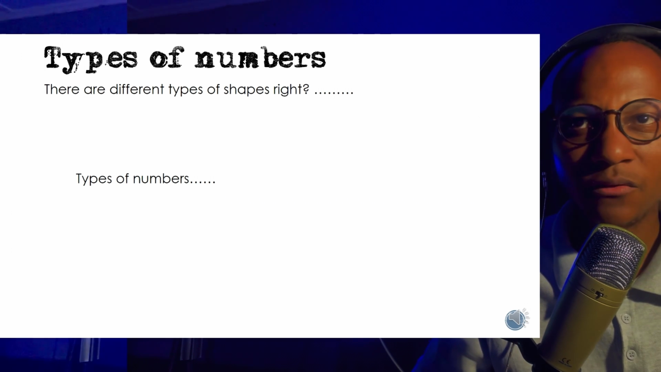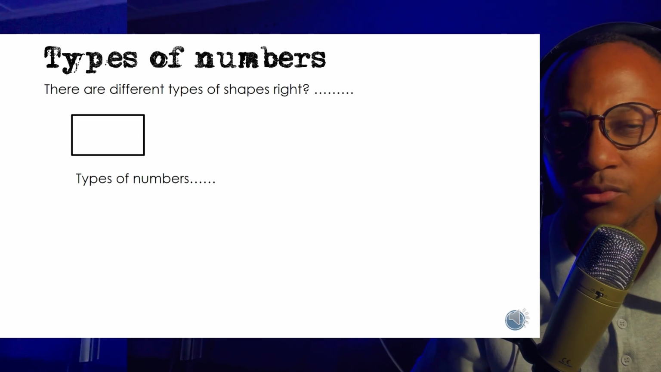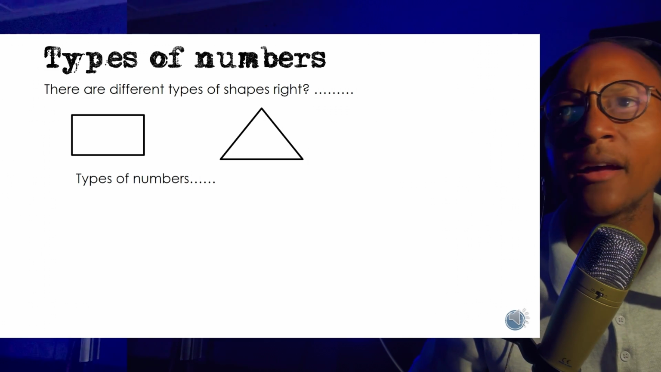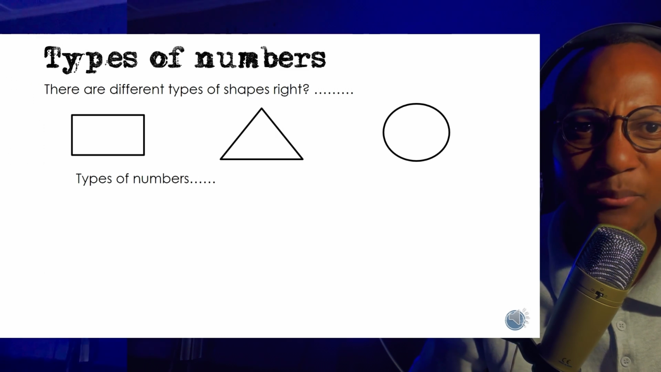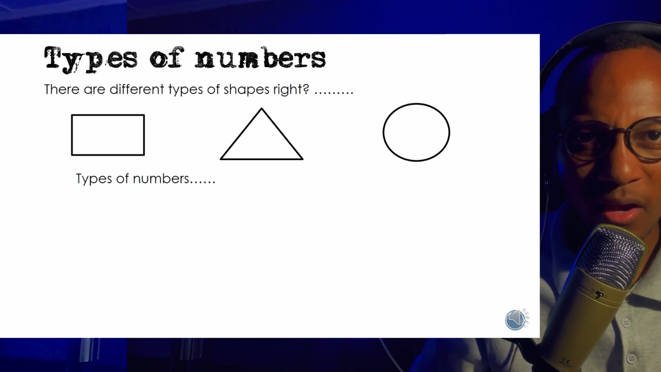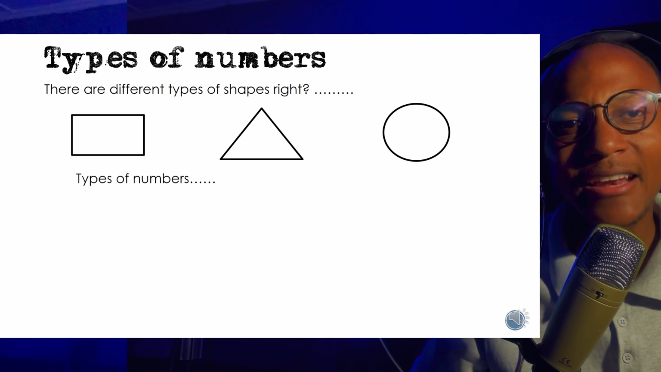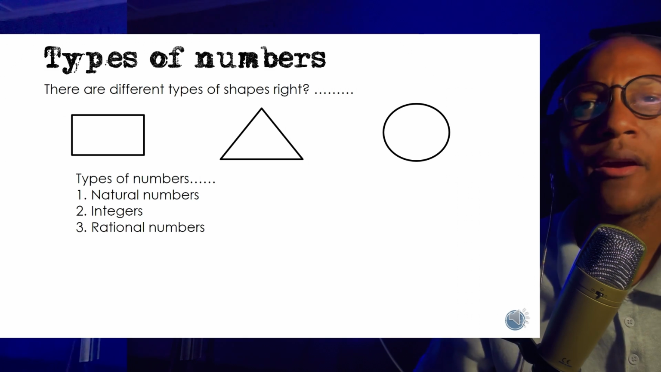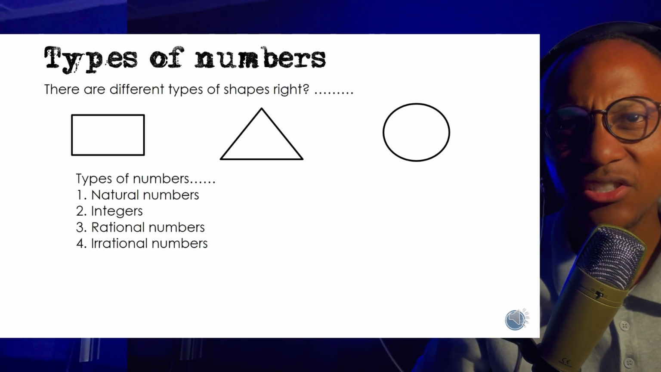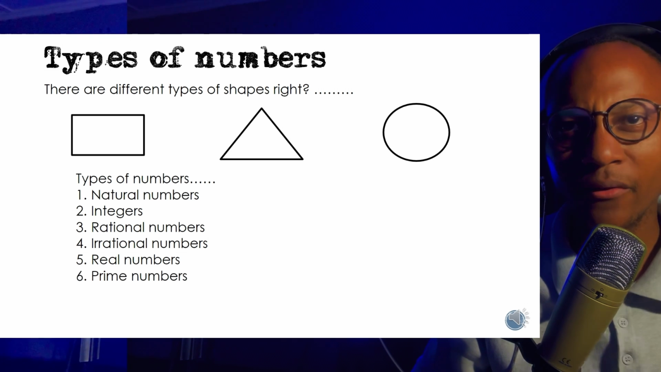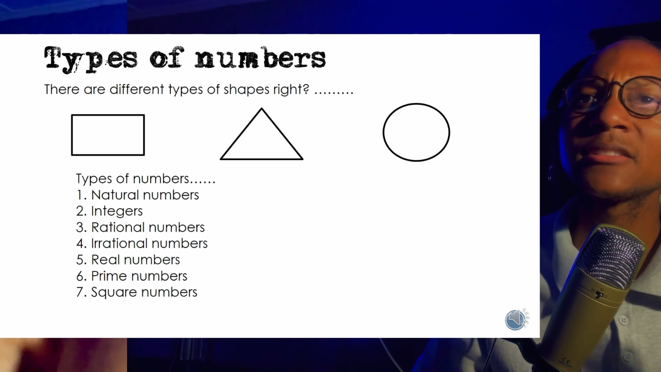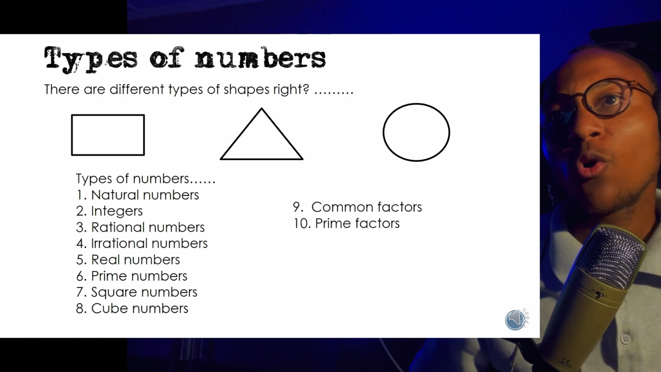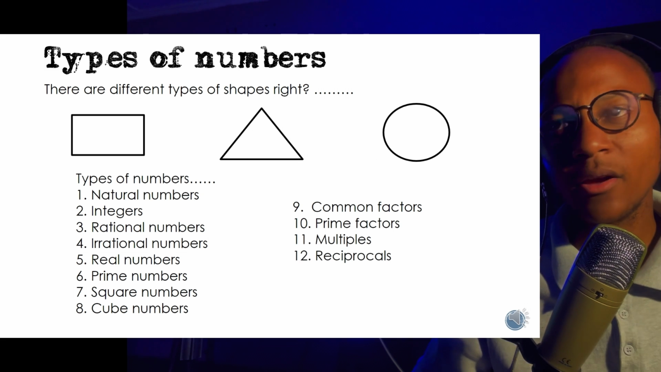You know there are different types of shapes, right? We have rectangles, we have triangles, we have circles. Just the very same way we have different types of numbers. We have natural numbers, integers, rational numbers, irrational numbers, real numbers, prime numbers, square numbers, cube numbers, common numbers. Oh, I'm tired. Okay. We have multiples, we have reciprocals.